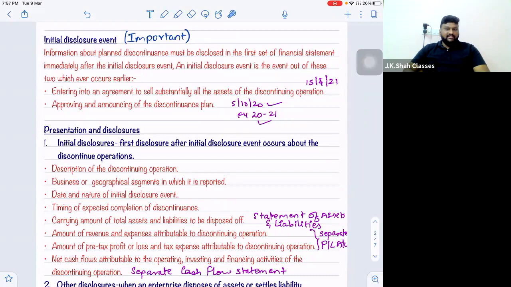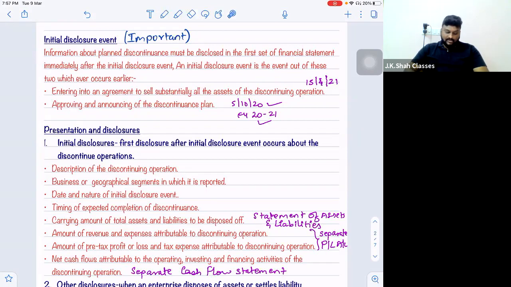Right? So let us understand what they say. Information about planned discontinuance must be disclosed in the first set of financial statements immediately after the initial disclosure event takes place. Means, in simple terms, from that financial year in which the initial disclosure event takes place. So if the initial disclosure event takes place in the financial year 18-19, so in the financial statements of 18-19 and onwards, you should start giving the disclosures as per AS 24. An initial disclosure event is the event out of these two, whichever occurs earlier. So there are two events, whichever takes place earlier becomes the initial disclosure event.